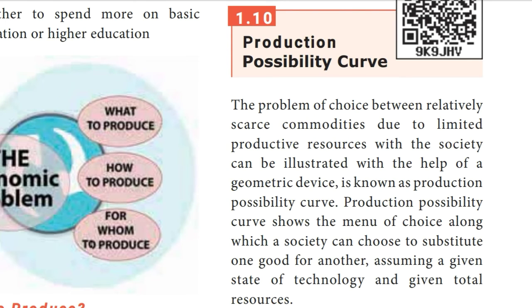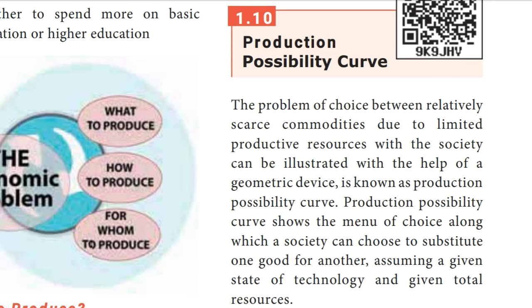It is important to note that choices are made due to scarcity. If there is no scarcity, there would be no need to choose. Similarly, as a choice must be made from alternatives, it involves a comparison of costs and benefits. The problem of choice between relatively scarce commodities due to limited productive resources with the society can be illustrated with the help of a geometric device known as production possibility curve.